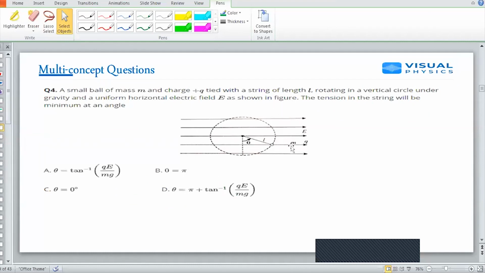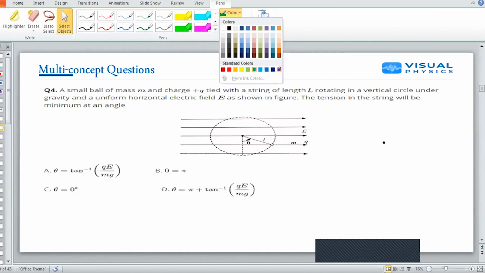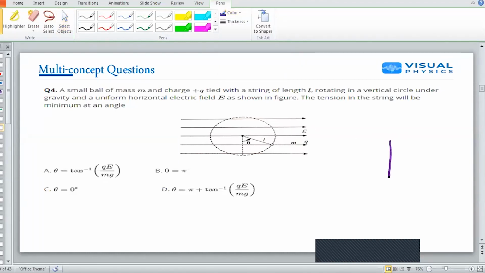Now, this question in class 11th you have studied in uniform vertical motion. A string is whirled, then the maximum tension is at some point and minimum tension is at some point. Suppose no electric field is there. I am just whirling a stone tied to a string in a vertical circle. So maximum tension is when it is in downward, that is in the direction of gravity.